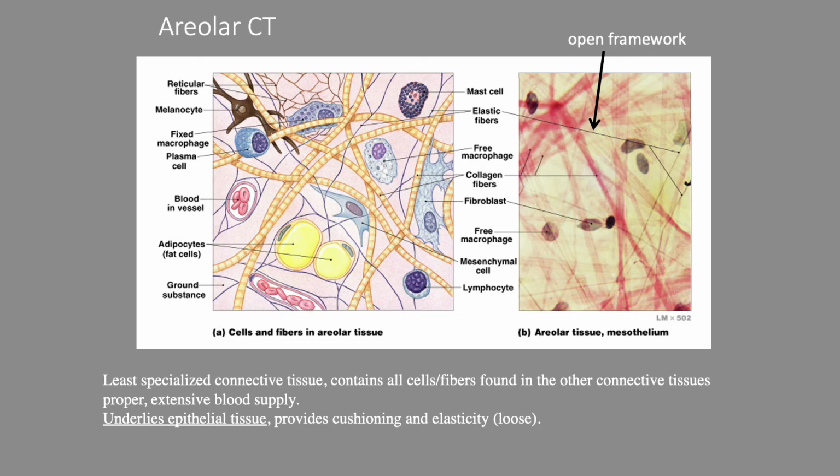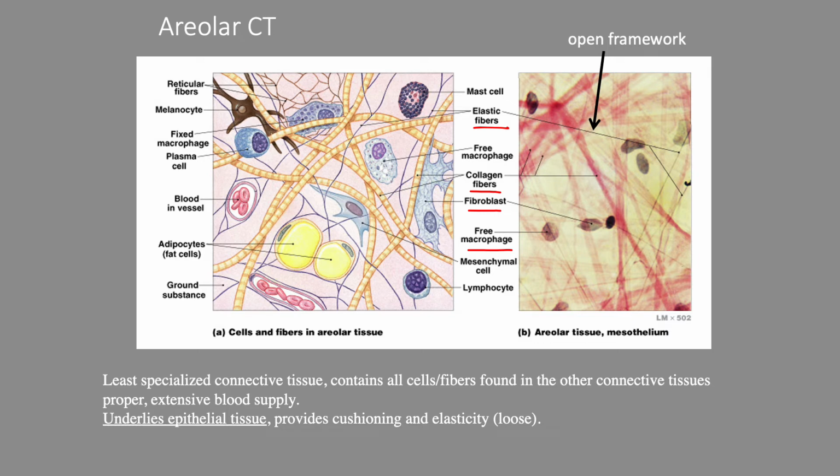Now, connective tissue in general is a sparse collection of cells. So this is unlike the epithelial tissue we looked at, where they just butt up to one another, forming that barrier, right? Connected to one another physically. And specifically, with areolar connective tissue, we see that there is just a loose collection of cells. So if I point a few out here, in this image we can see there are some fibroblasts within there, maybe some macrophages. And we also see this loose network of elastin fibers as well as collagen fibers.